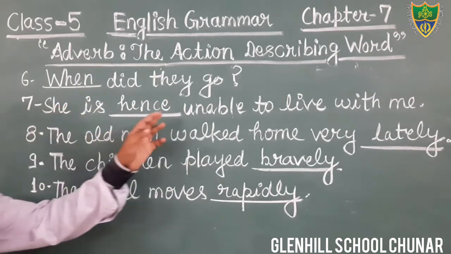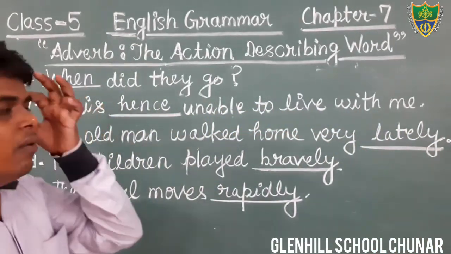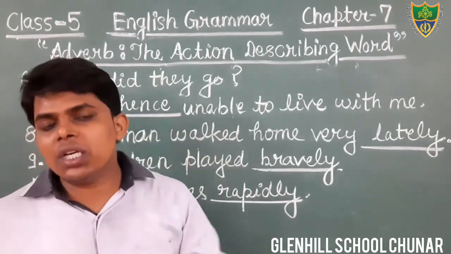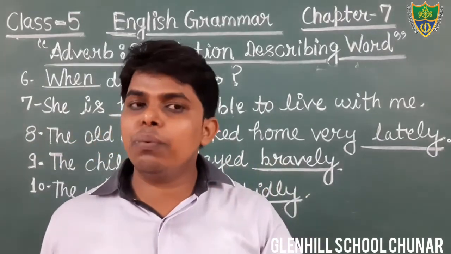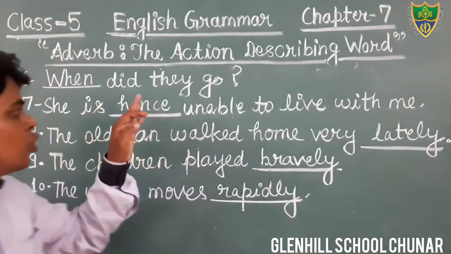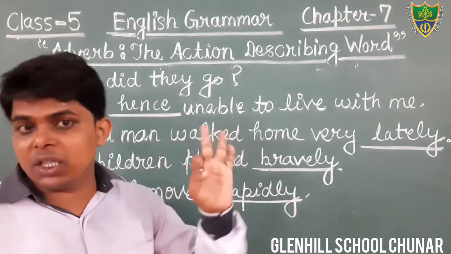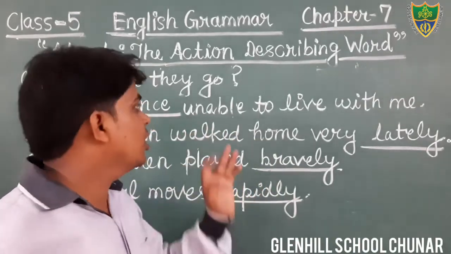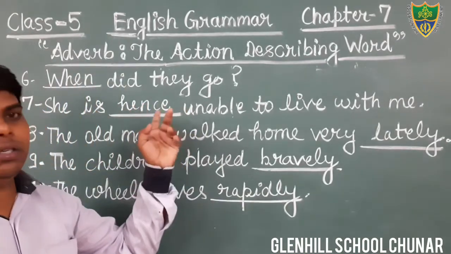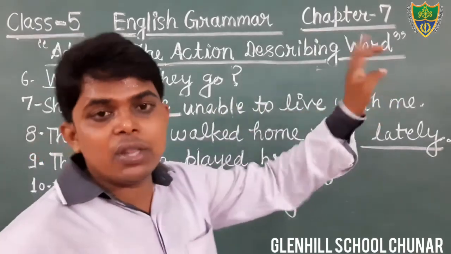She is hence unable to live with me. In question number 7, we will fill in the adverb hence. Because in the other sentences we have already filled the suitable adverbs, that is the only one left. Although the word hence is not so appropriate in this sentence, we will fill it because there is no other option, and that is the correct sentence. Okay, she is hence unable to live with me.